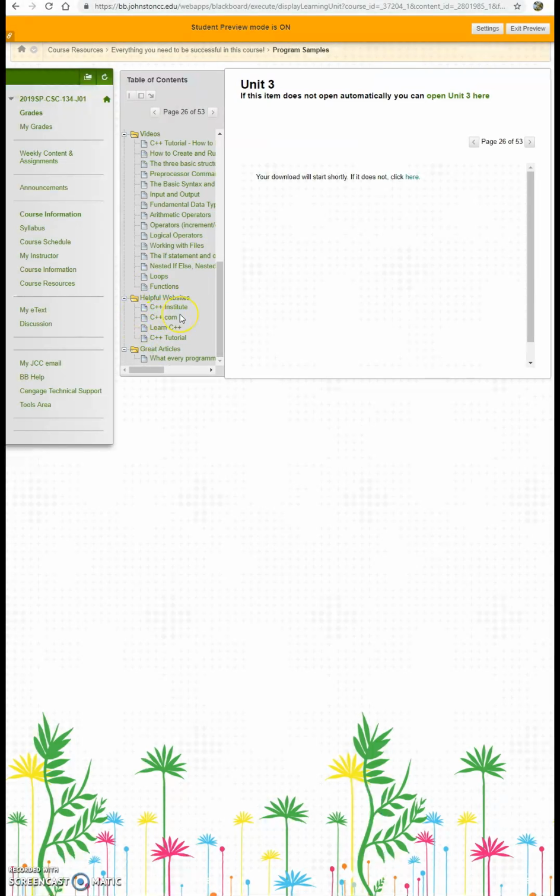There are a lot of tutorial resources for the students that I like to provide. These are the best ones. And then again, any articles that we might be talking about. I want to keep my students up to date on what's going on with the programming language, and so this was a great way to share that information as well.